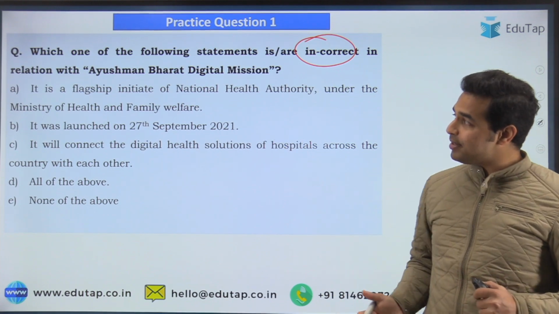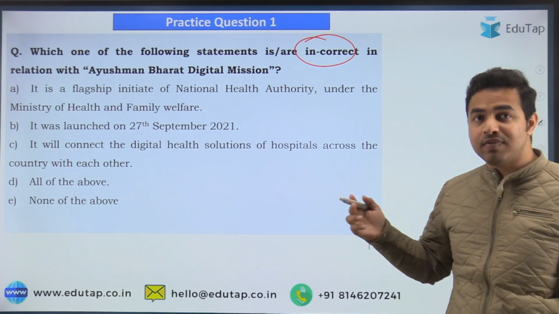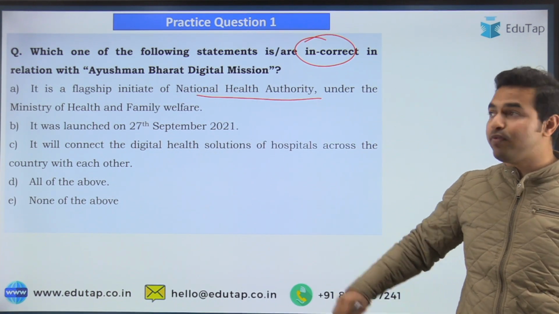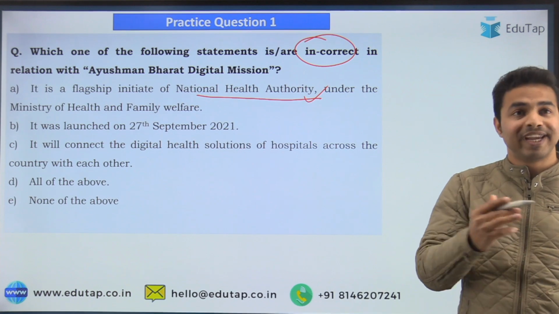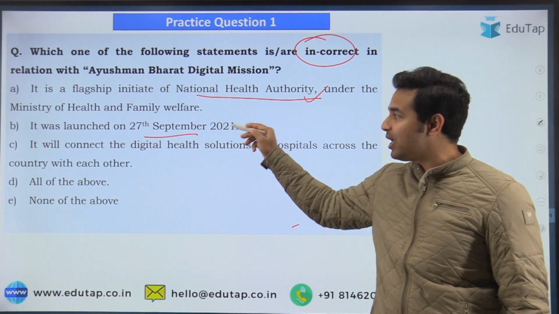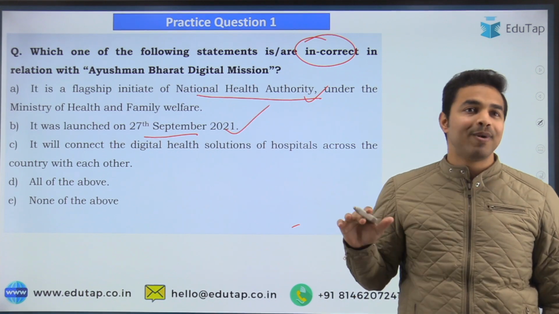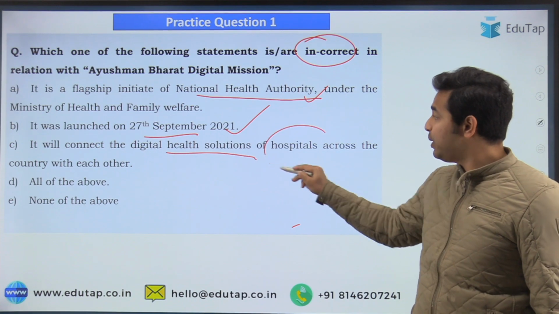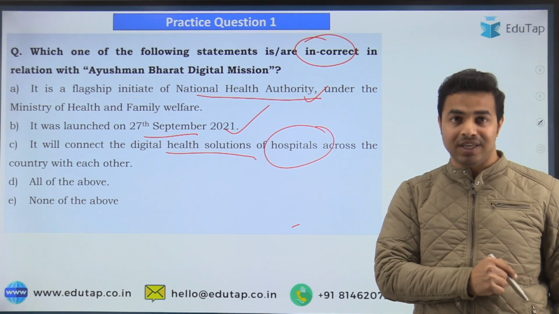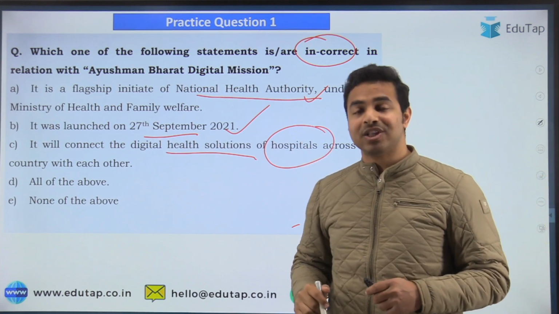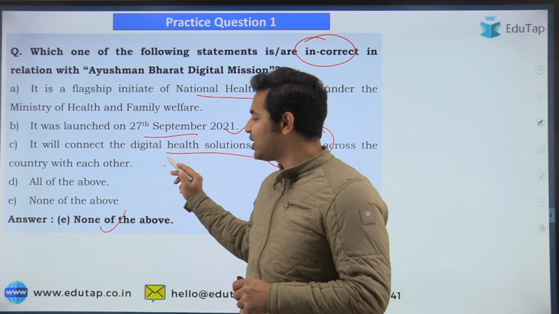So the very first statement says that it is a flagship initiative of the National Health Security under the Ministry of Health and Family Welfare, which is absolutely correct. The second statement says it was launched on 27th of September 2021, which is once again absolutely correct. The third statement says that it is going to connect the digital health solutions of the hospitals across the country with each other, which is once again correct. So what exactly will be the right answer? The right answer is option E, that is none of the above.